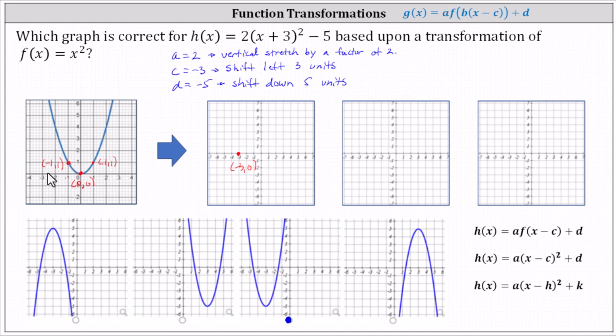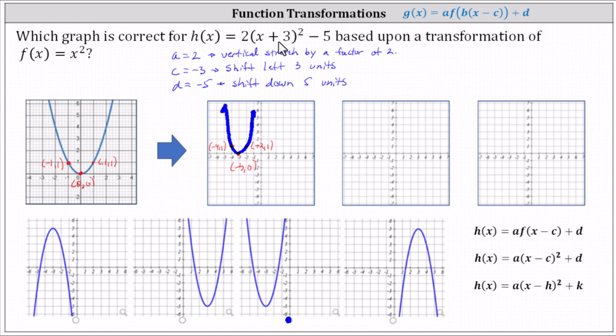The point negative 1 comma 1 will be negative 1 minus 3, or negative 4 comma 1. And then for the point 1 comma 1, because 1 minus 3 is negative 2, we have the point negative 2 comma 1. So if we graph the parabola now, this is after the shift left 3 units.